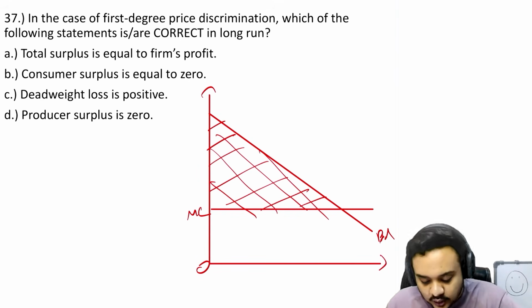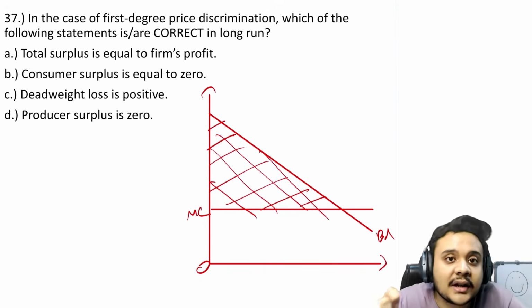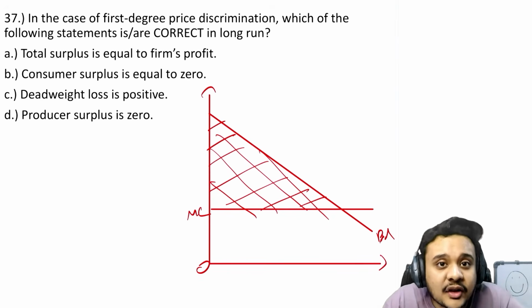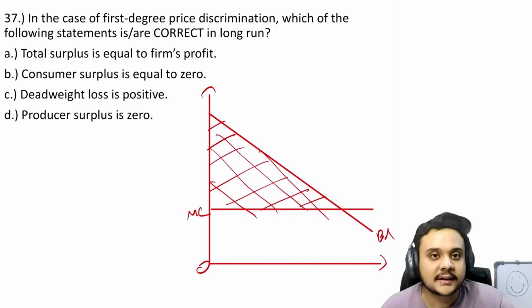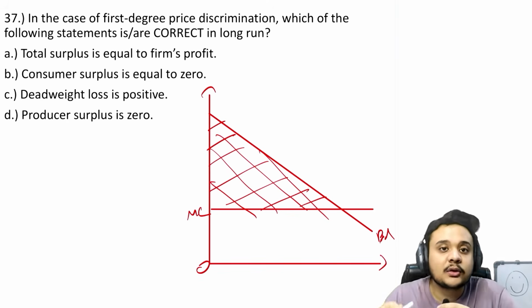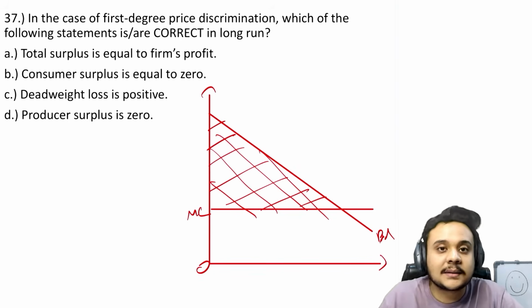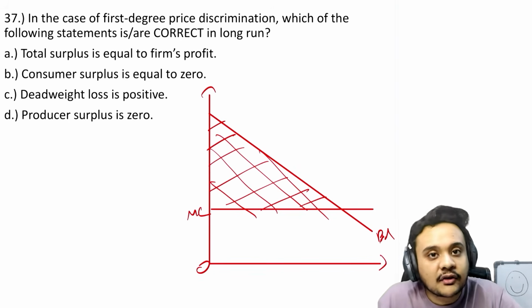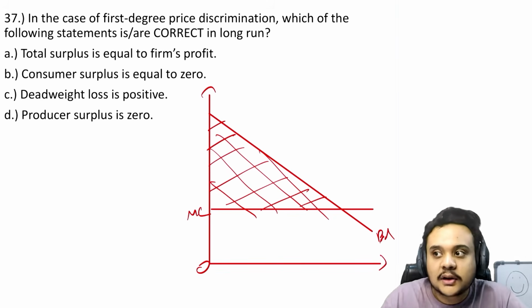Why? Because in the first degree price discrimination, the producer knows the willingness to pay of each and every consumer. That is the assumption that we make under the first degree price discrimination. So in this situation, the producer will know the maximum price that each customer is willing to pay, and that is what he is going to make them pay. Let's say there is a bottle of water and I am willing to pay 100 for it.